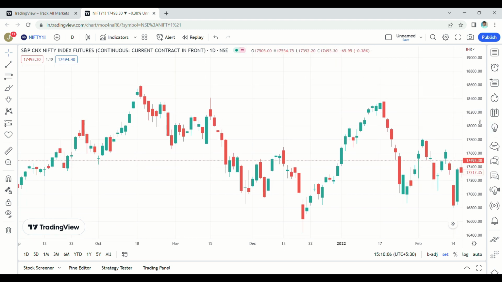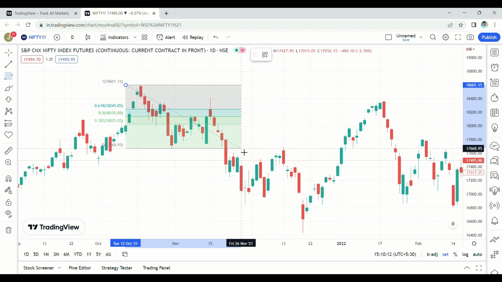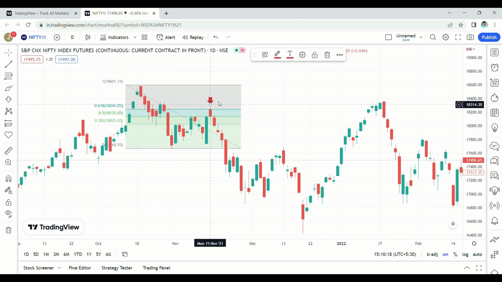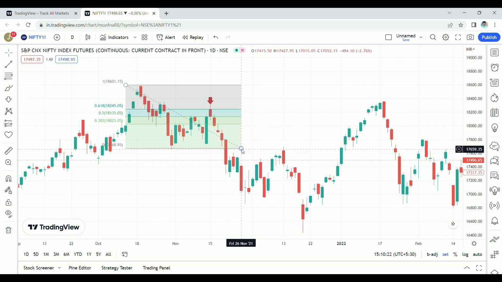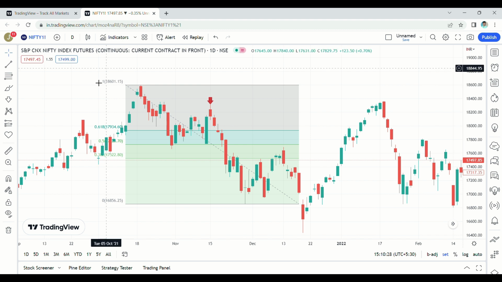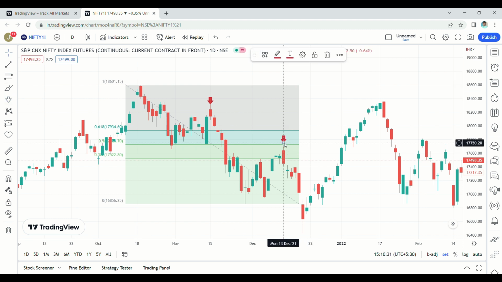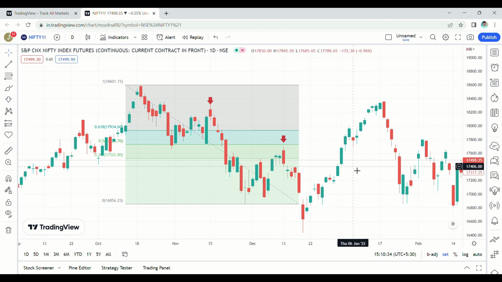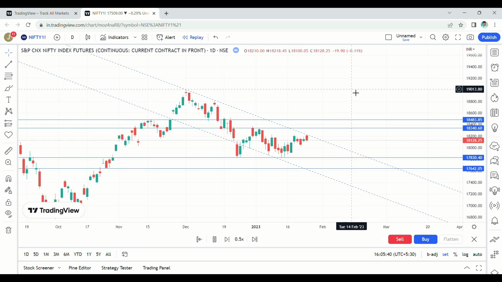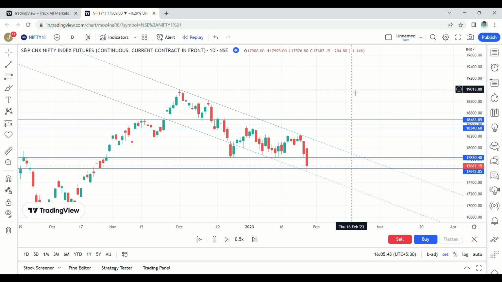Let's draw in a downtrend. Here 50% acts as a resistance and it falls. The more you see the charts, the more you understand the market.